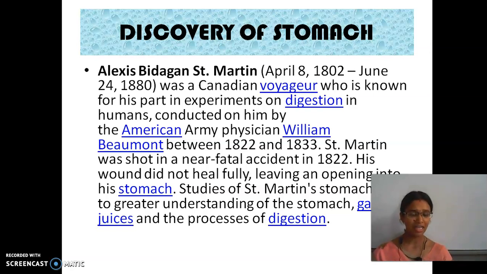So this Martin is able to see his stomach with his naked eyes. He is able to see the process of digestion, secretion of juices, everything. After that only everyone came to know how the digestion process takes place and the secretion. Before that, no one knew about this digestion process. This is the discovery of the stomach.